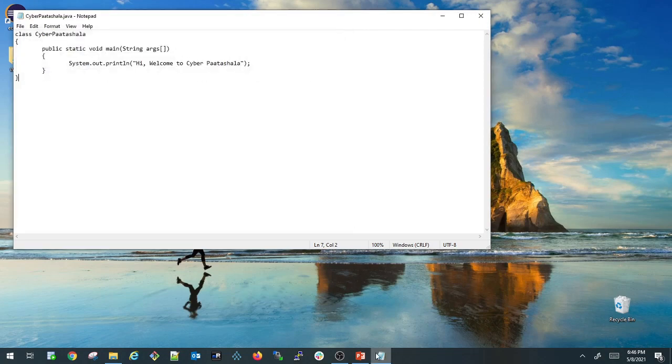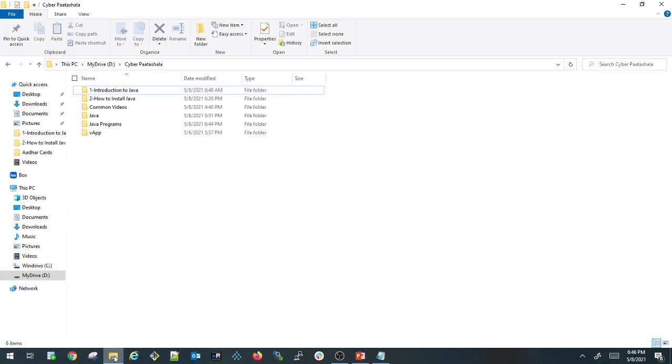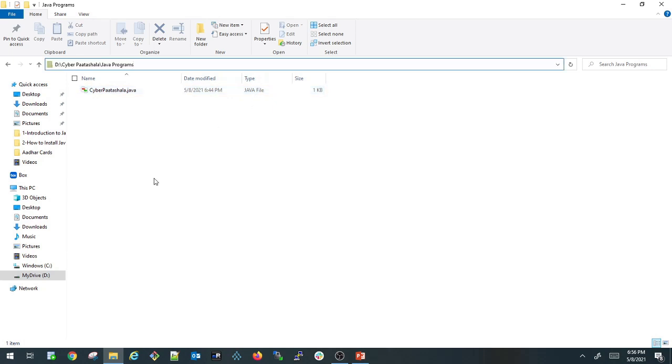Let us save this. Let us see whether our file got saved or not. I'm going here under Cyber Pathshala. We have a Java programs folder and I have the CyberPathshala.java file. And if you also see, my file type is Java file, right? So our Java program is ready.